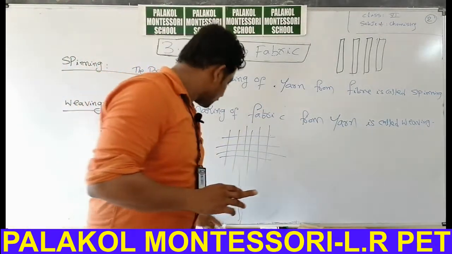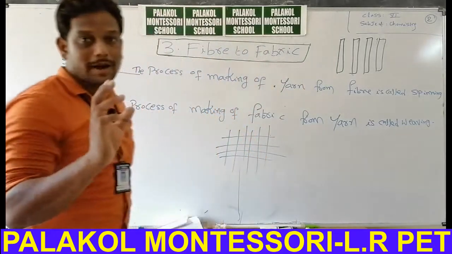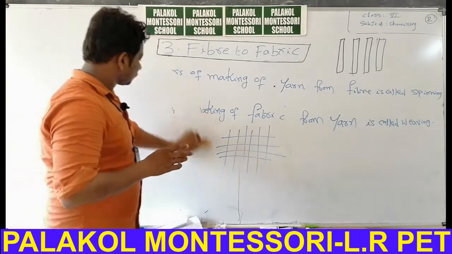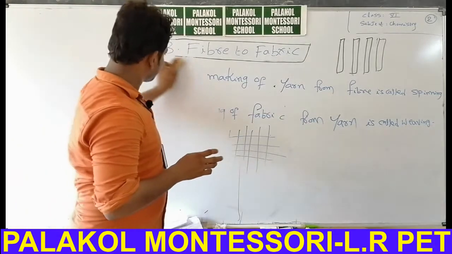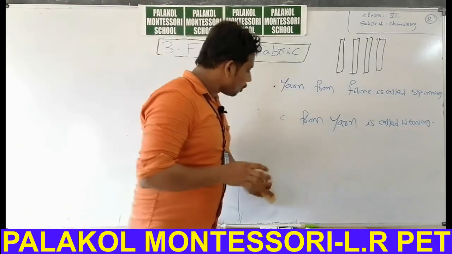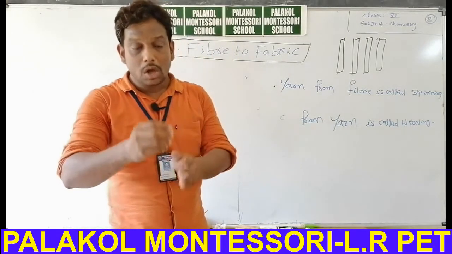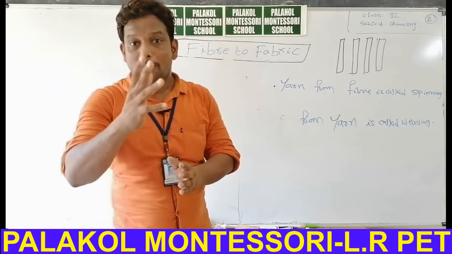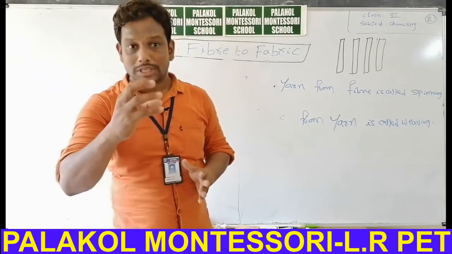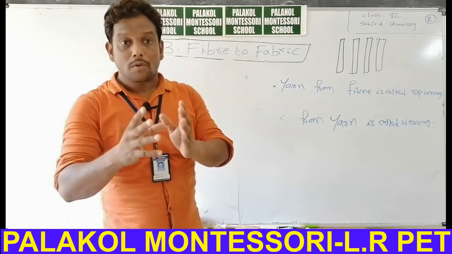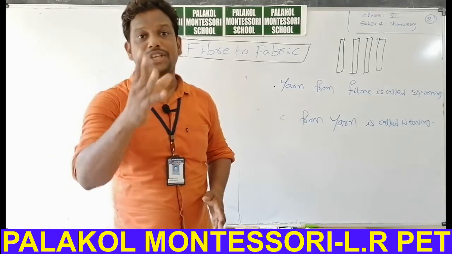Looms are of two types. Some looms are worked with the help of manpower. Looms which are worked with the help of manpower are one type of loom.